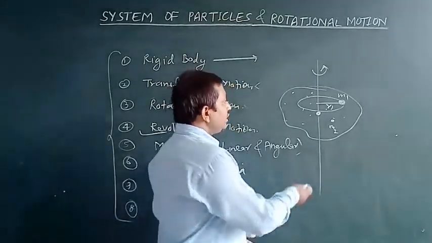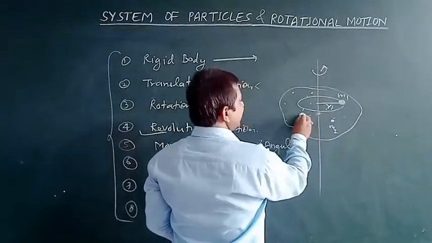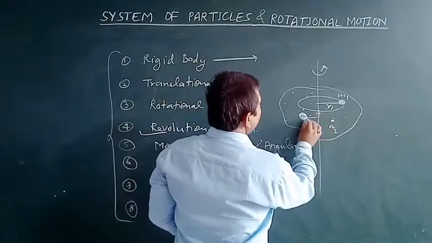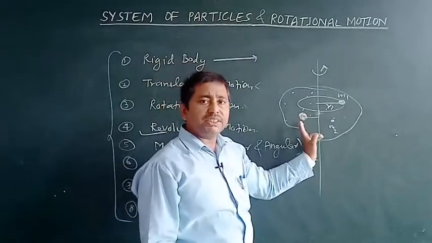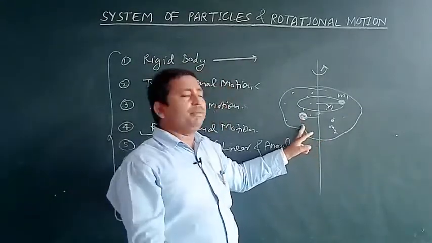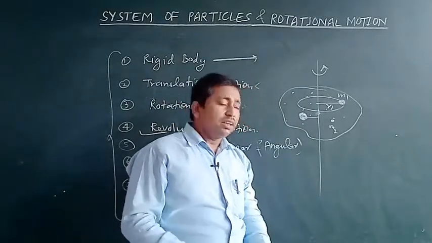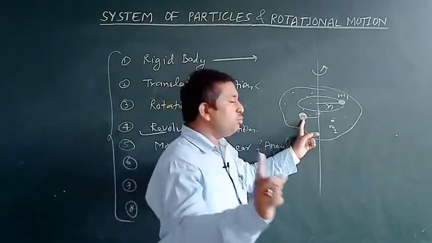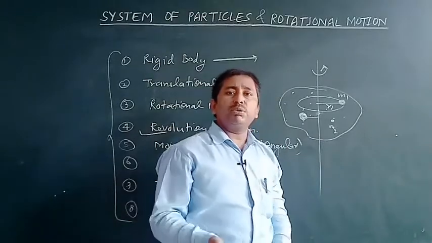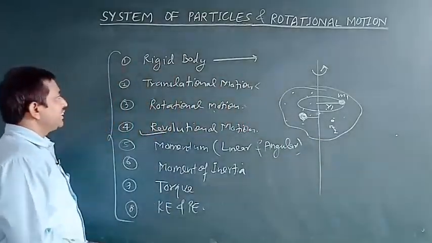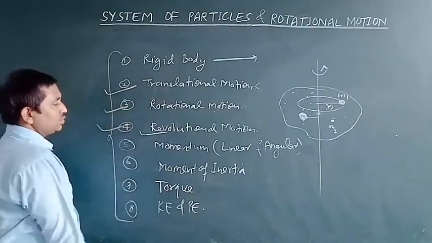But if we assume that the center of mass of the object is at this point, then this point is also revolving around this axis. It means the center of mass of the object also changes its position with respect to time, so the object is also considered to be in translational motion. But the center of mass of the object is moving around a particular track, and that is known as revolutional motion. So this is a general categorization of translational motion, rotational motion and revolutional motion.